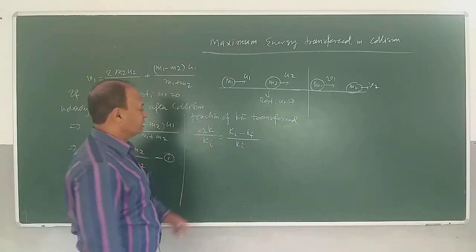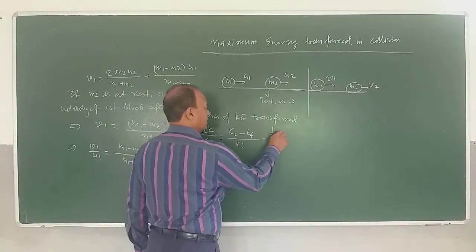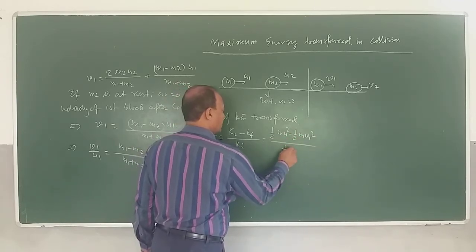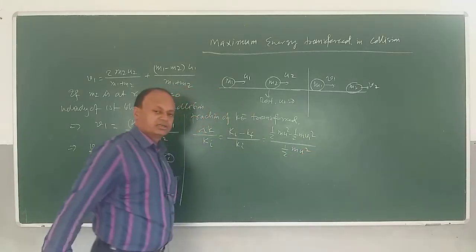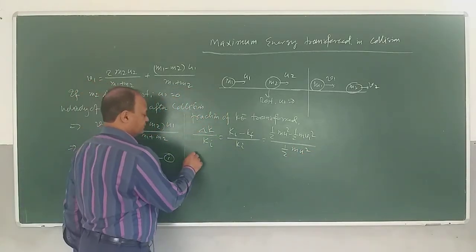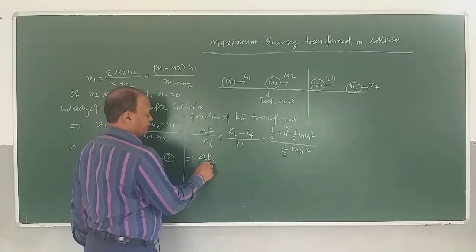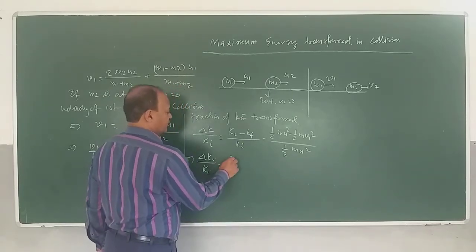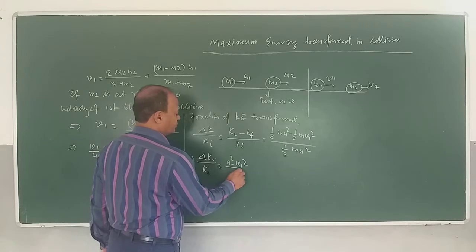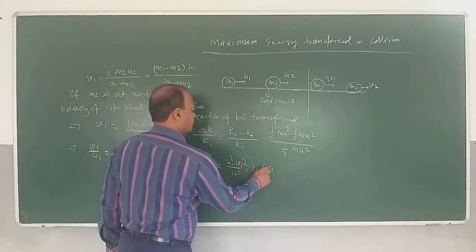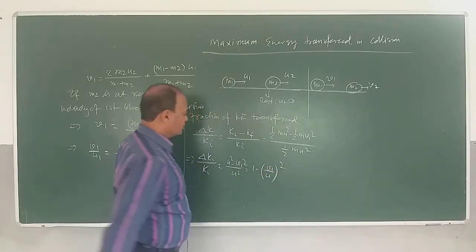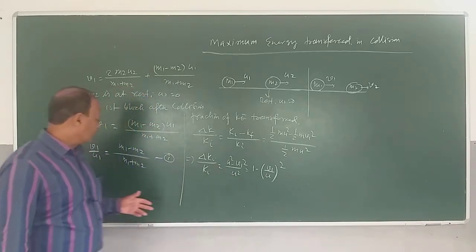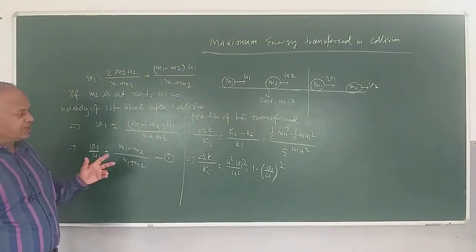Now if you put in the values, children, then what do you get? Half m u square minus half m v1 square divided by half m u square. Right? If you solve this, then we get the fraction of kinetic energy transferred is equal to half, and m will cancel out. So we get u square minus v1 square by u square. So it's 1 minus v1 by u whole square. So children, this is the fraction of kinetic energy transferred during this collision. Now here I already know the value of v1 by u1. I'll put this value here.